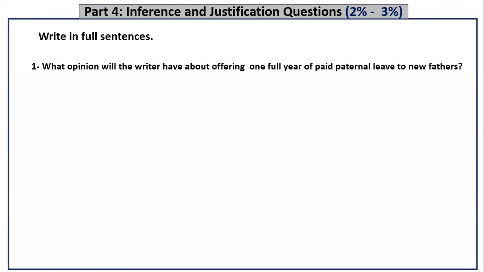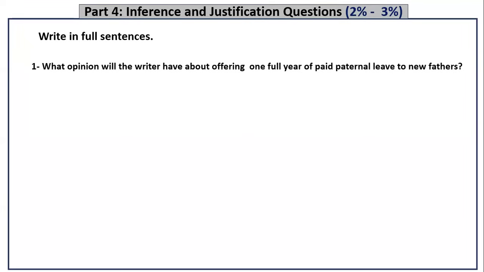In the inference question, and this is a mistake that many of you, I think, made in the exam, the question asked what the writer will think about future advancements in technology, right? And the text was about AI. The problem is that some of you wrote that the writer will think blah, blah, blah about AI, okay? The problem is that they asked you about new technology, not AI.